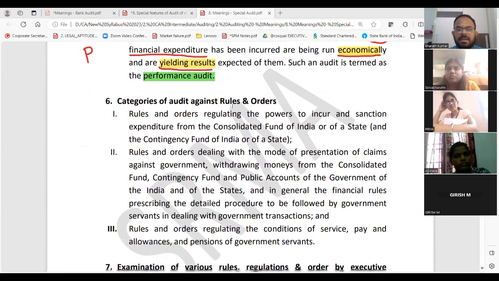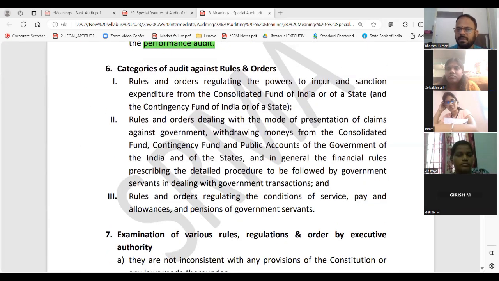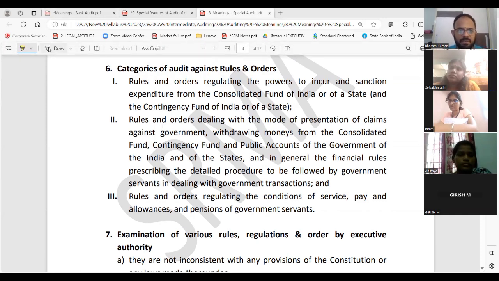Okay, categories of audit against rules and orders. That means what? First head. Now, what will be there under that category? We have divided into 5. In that, the first one is what? Audit against rules and orders. So, let's go and see what that is as a keyword.